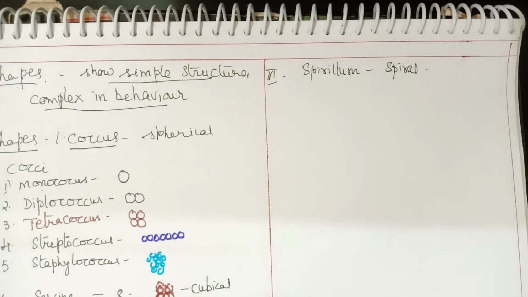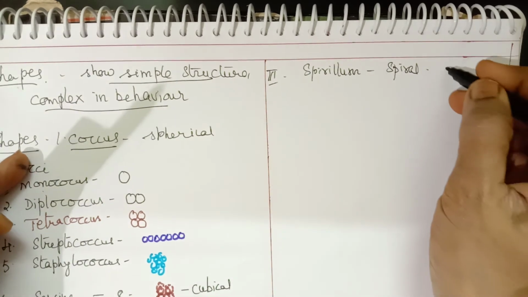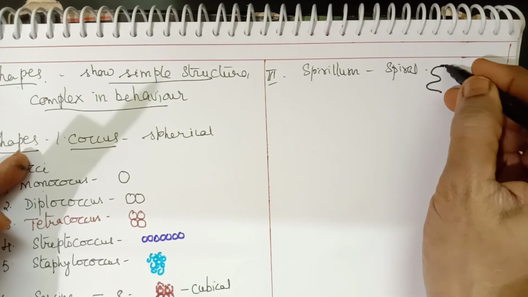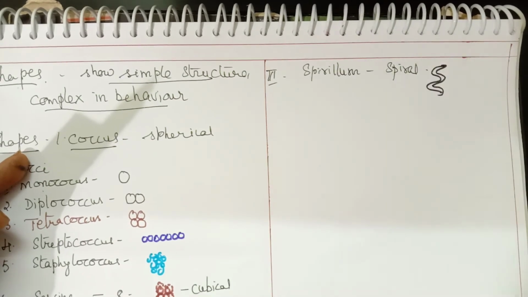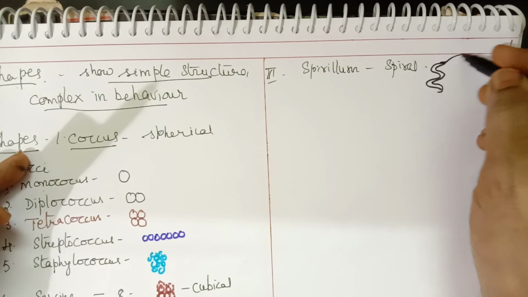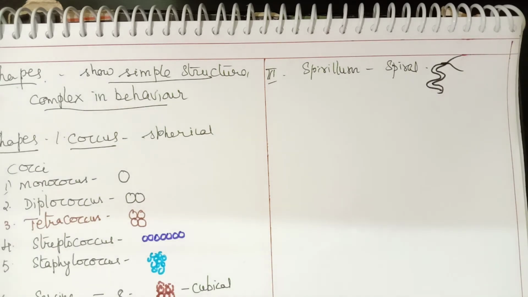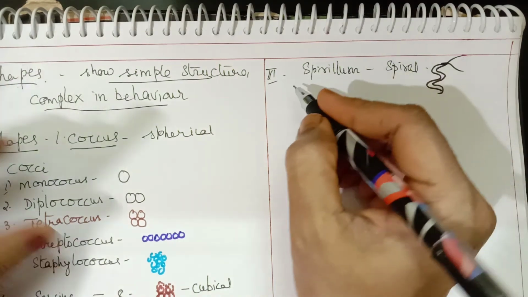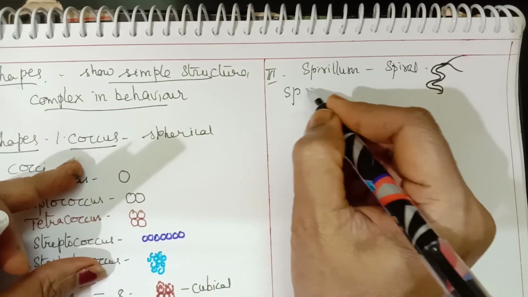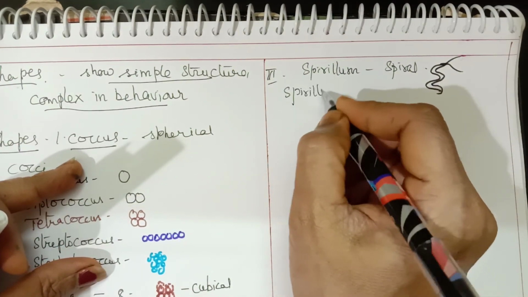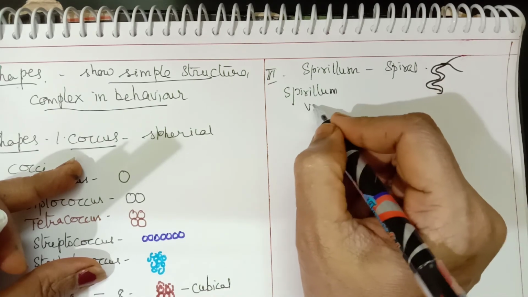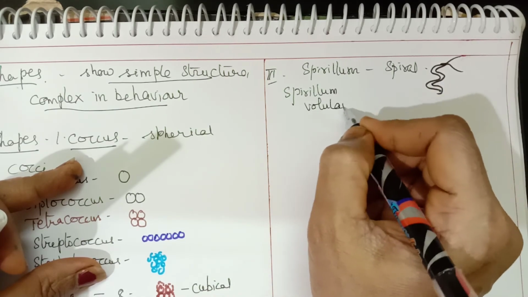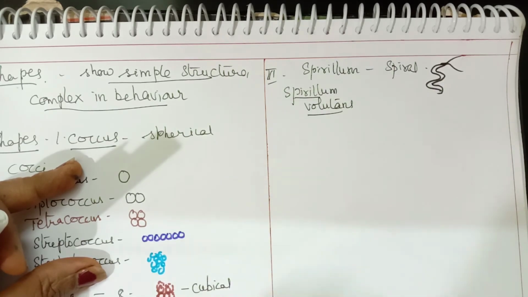When they are arranged in a spiral manner, forming a spiral thread-like shape, this is how they may be arranged, then we call it a Spirillum. An example is Spirillum volutans. This is one example of a spiral bacterium.